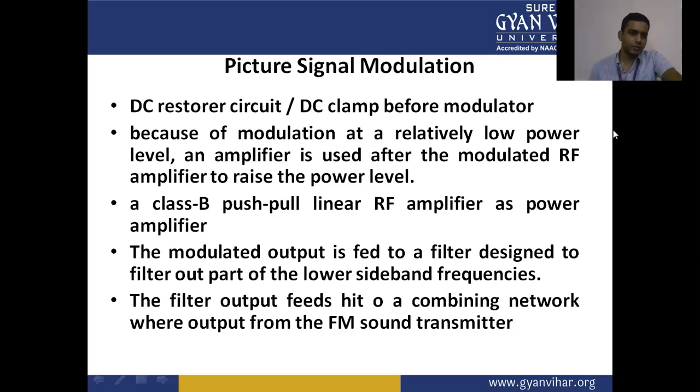In the previous semester, we already studied class A, class B, class AB, and push-pull type amplifiers, that is the power amplifier. These power amplifiers increase the power level of the modulated signal. The modulated output is fed to a filter designed to filter out part of the lower sideband frequencies. The filter output feeds a combining network, where the output from the FM sound transmitter is added.